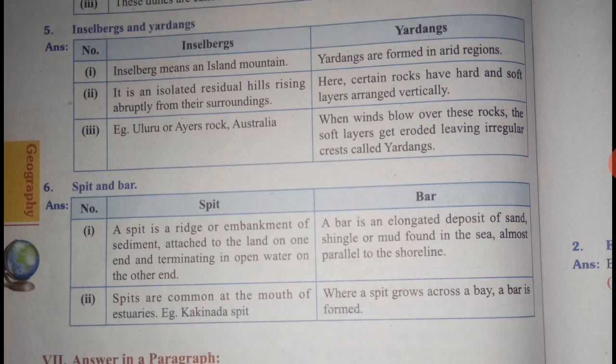A bar is an elongated deposit of sand, shingle or mud found in the sea, almost parallel to the shoreline. Spits are common at the mouth of estuaries. Example, Kakinada spit. And bar, where a spit grows across a bay, a bar is formed. In the next class we will see the answer in a paragraph.